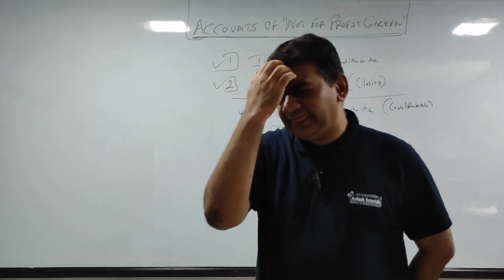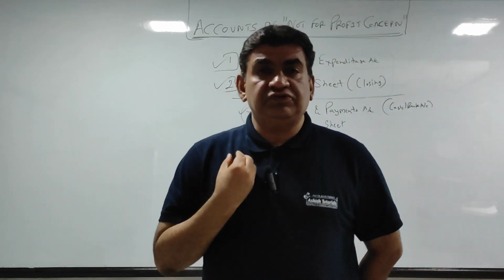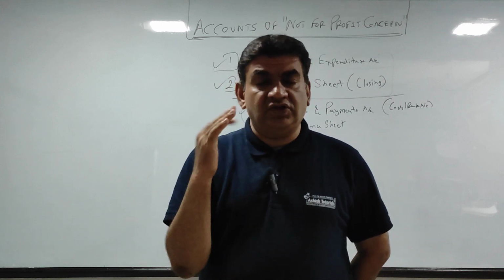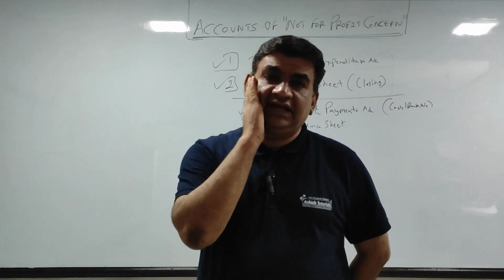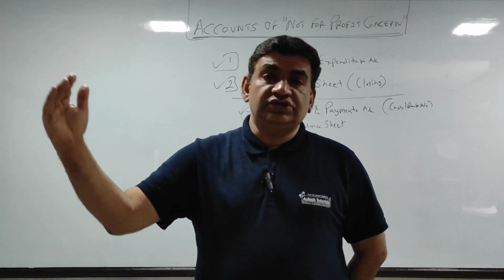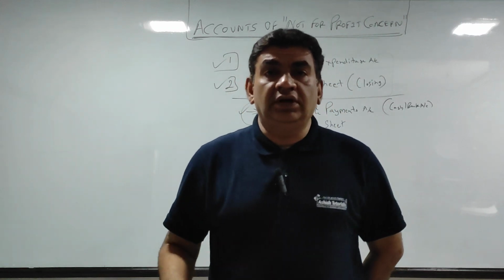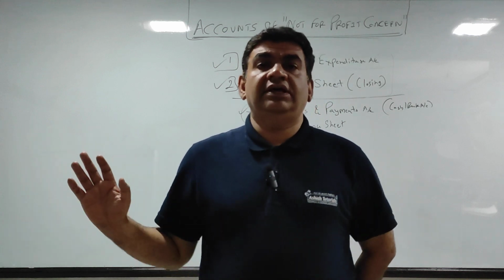So here there are many things which I can explain to you, but I will not do so at this stage, because I know it will go over your head, you will only listen and nothing will go into your mind. So as and when I proceed through the chapter, initially I'll take the sums based on schools and colleges, so that concept will become clear.